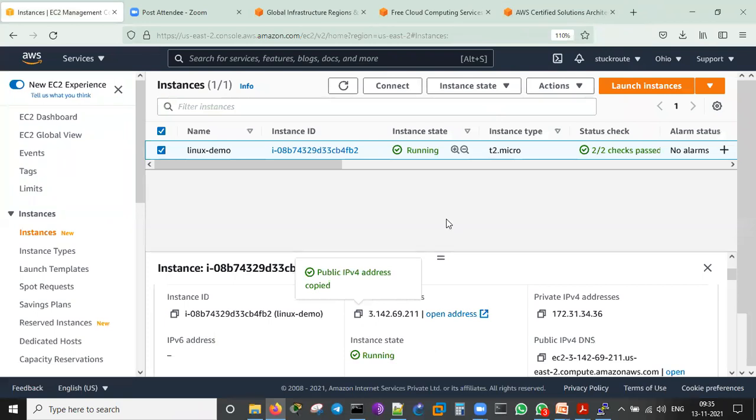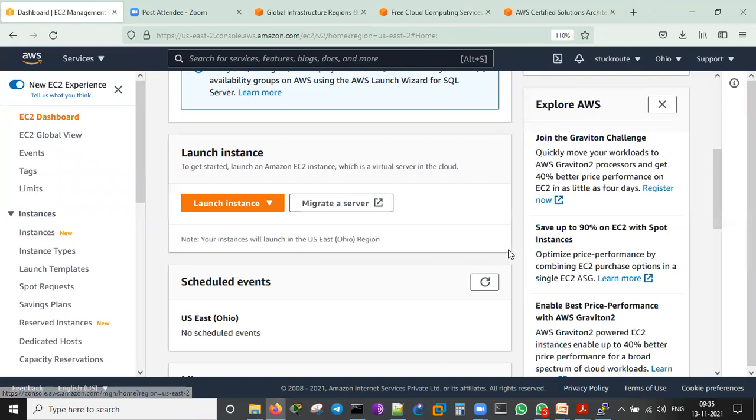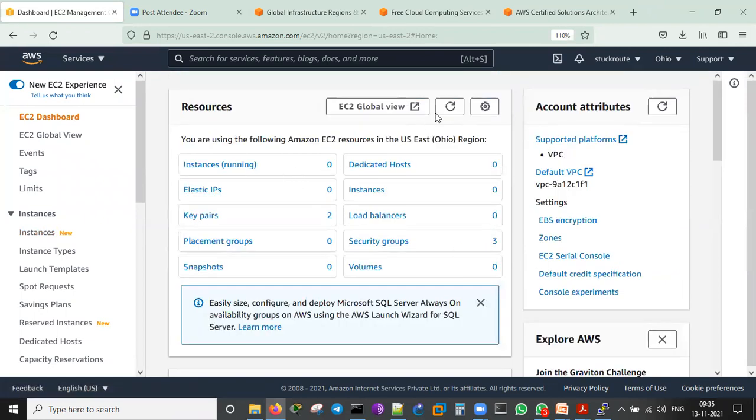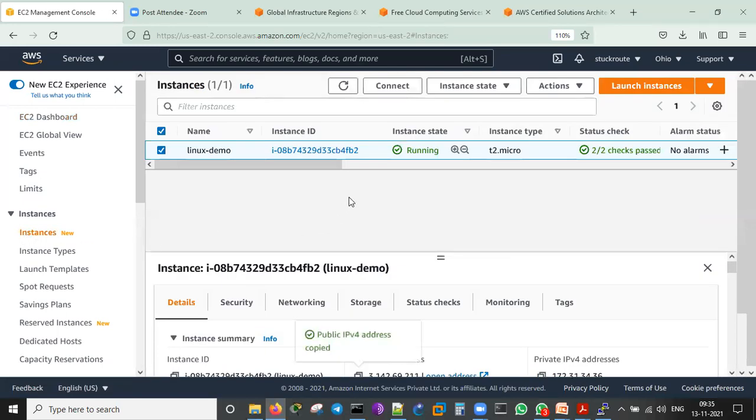So I have created one server, and if you go back to the EC2 dashboard, it will be showing that one instance is running, and one key pair, security group and volumes. Volume is nothing but a hard disk. One hard disk being utilized. I can go back to the instances again to see what servers are running.